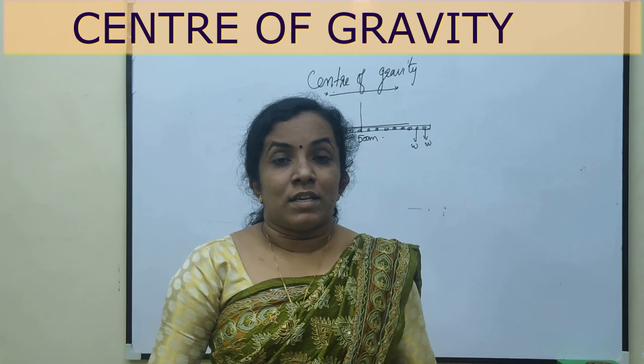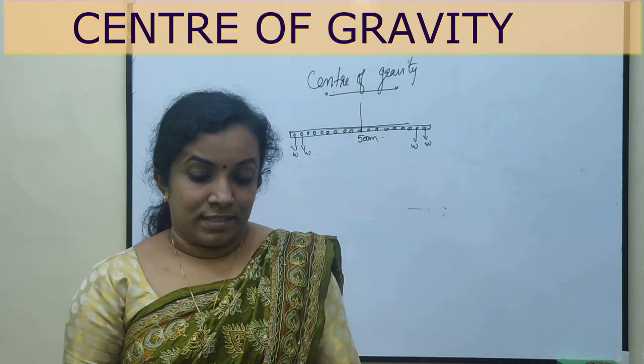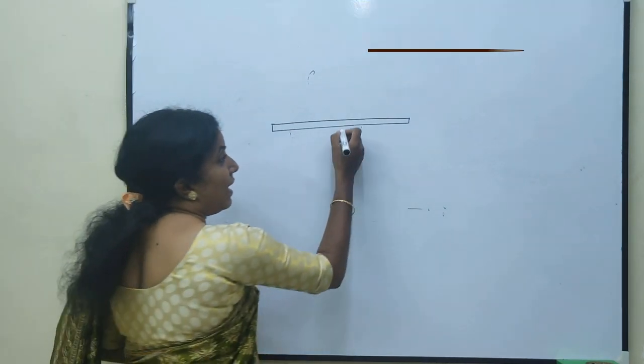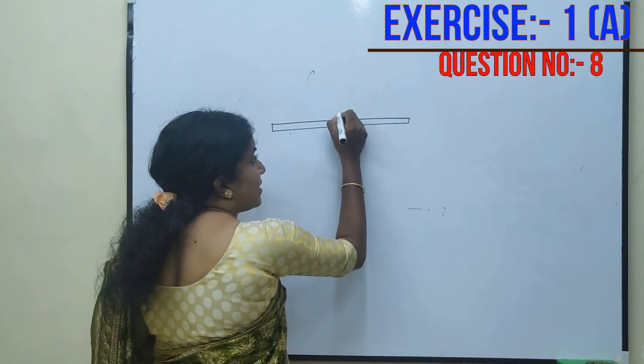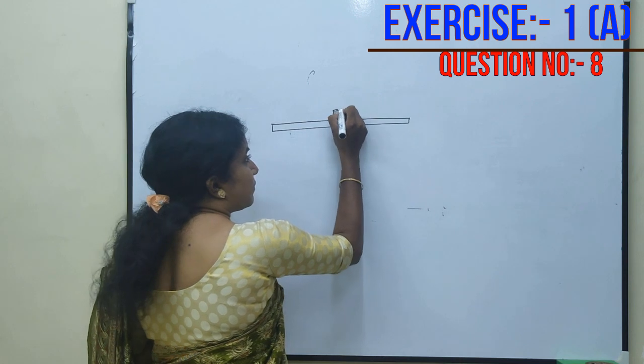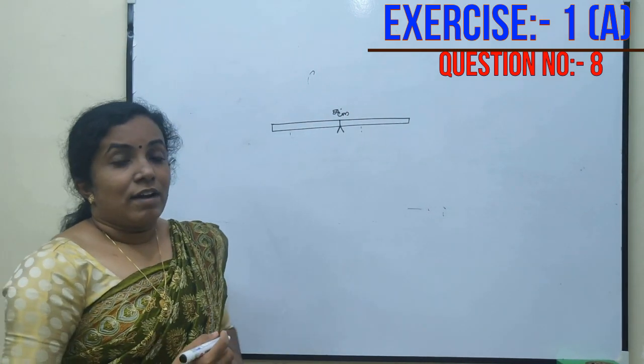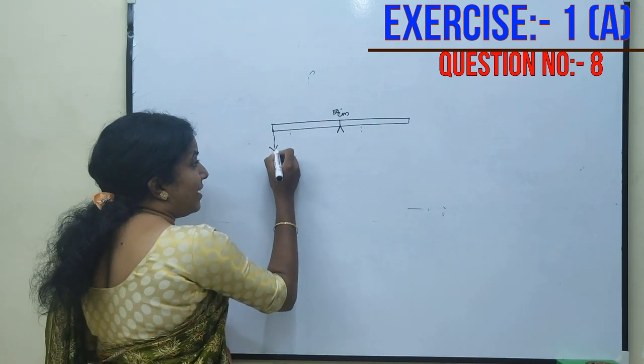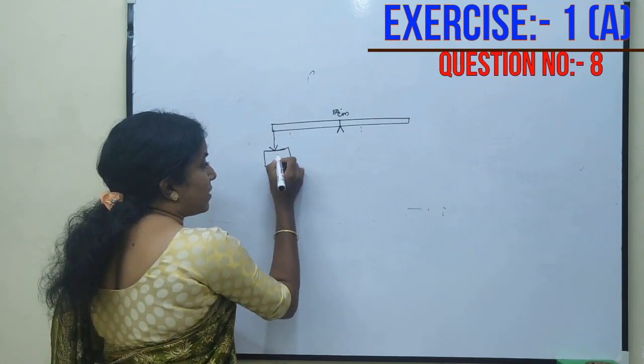Now let's look at some numericals. A meter rule is balanced at 50 centimeter. A weight of 50 gram force is hanged at one end.